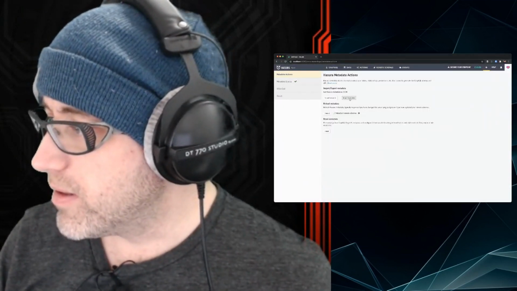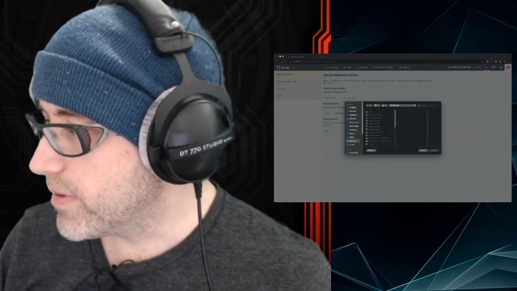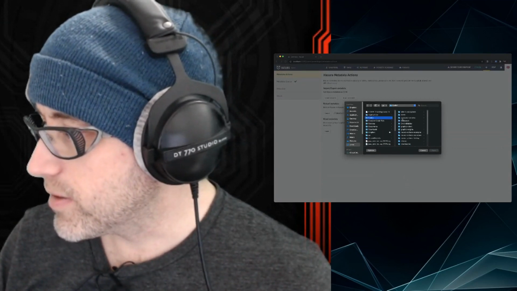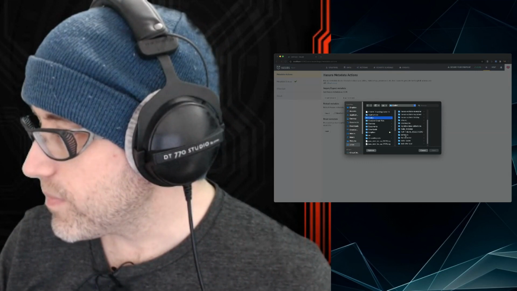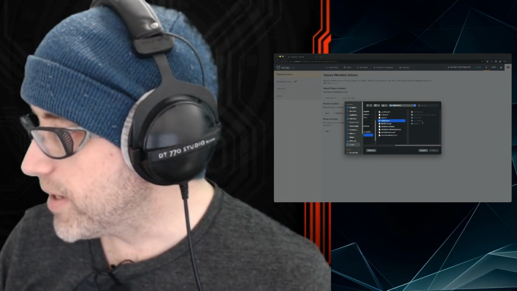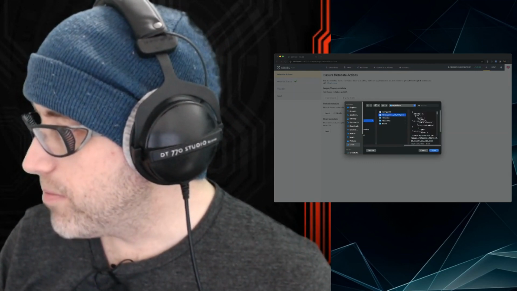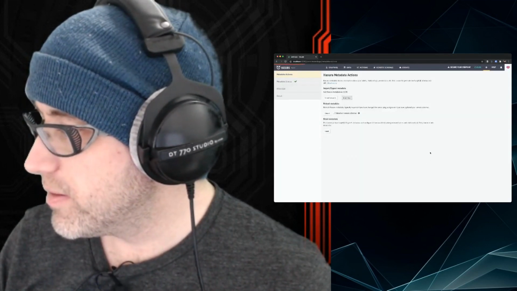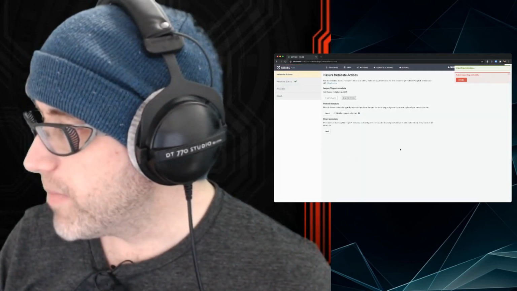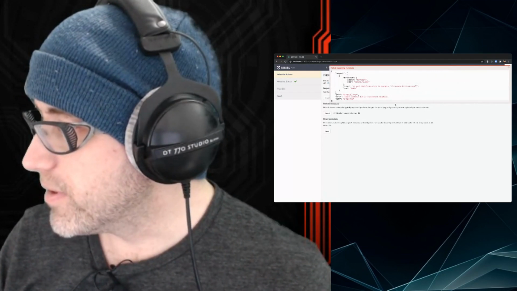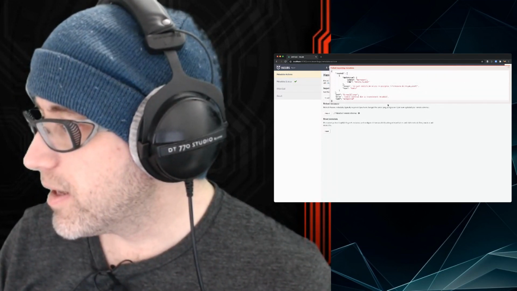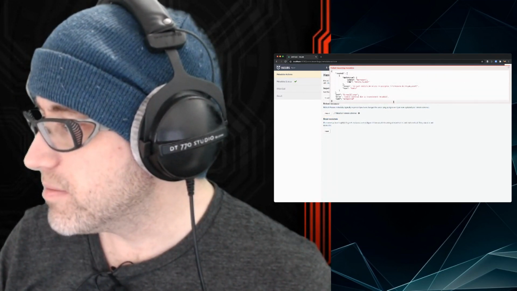Let's do import metadata. And we're going to go to the project, Terrazura, and migrations. Pick that metadata file. I'm going to open it. And it's going to import the metadata. Oh, dear goodness. Cannot continue due to inconsistent metadata.